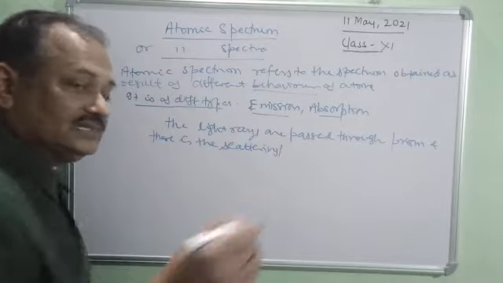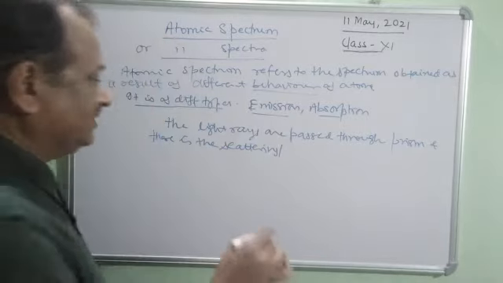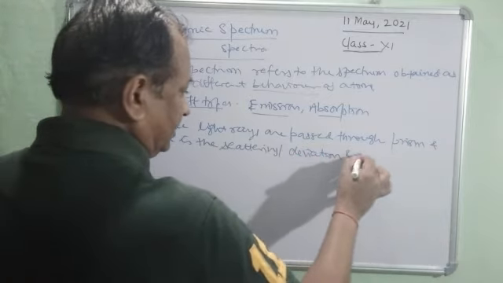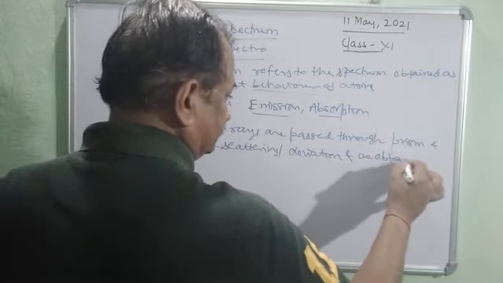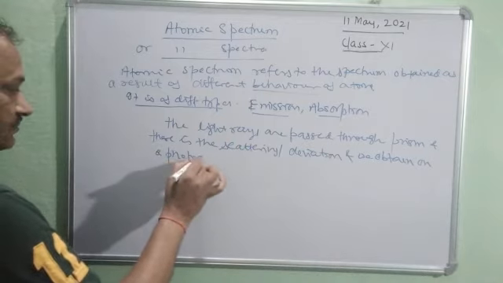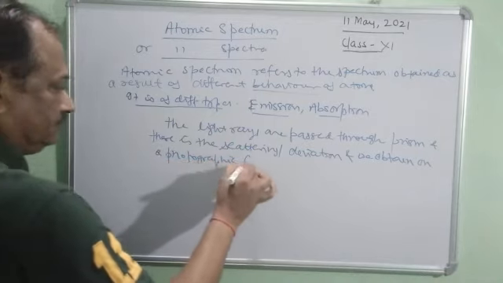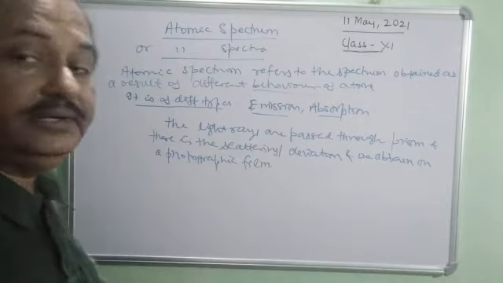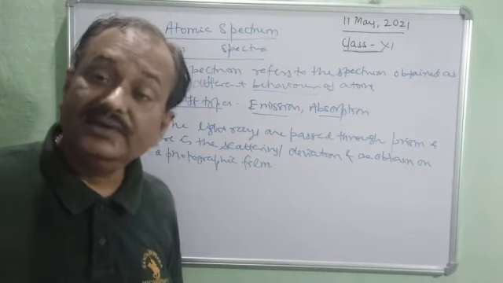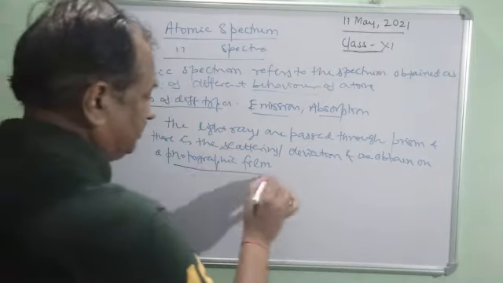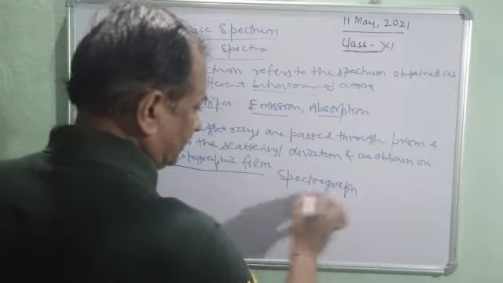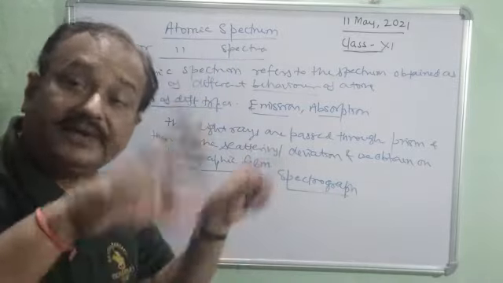There is the scattering, means light is diffracted, a scattering or deviation, and we obtain it on photographic film. We obtain it on photographic film, and it is called a spectrograph. Graphically, there are some patterns.